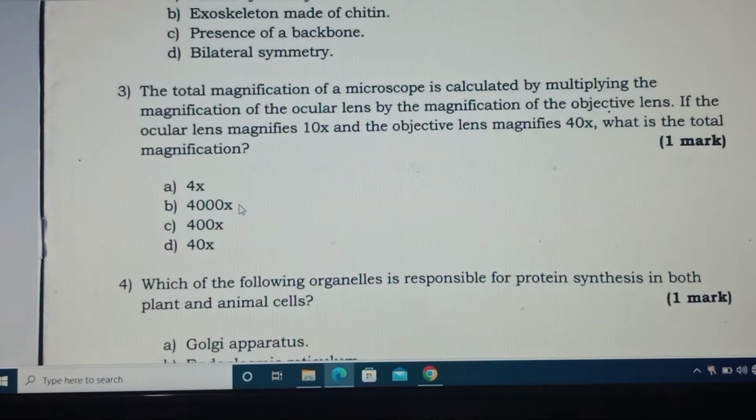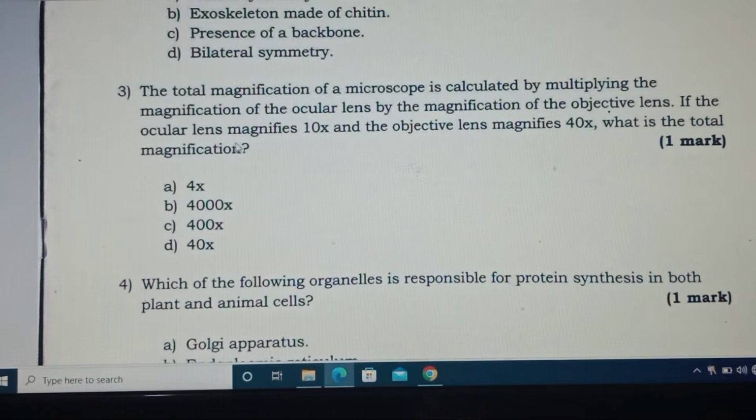Question number 3. The total magnification of a microscope is calculated by multiplying the magnification of the eyepiece by the magnification of the objective lens. If the eyepiece magnifies 10 times and the objective lens magnifies 40 times, what is the total magnification?